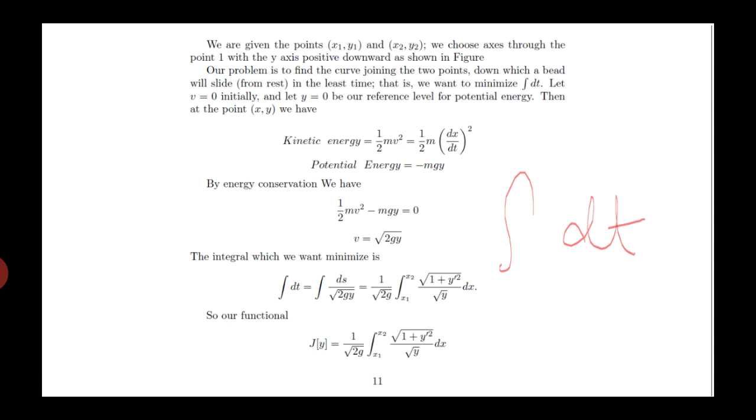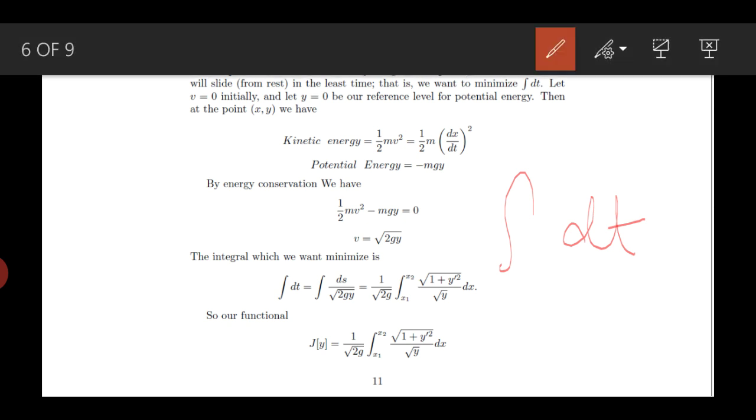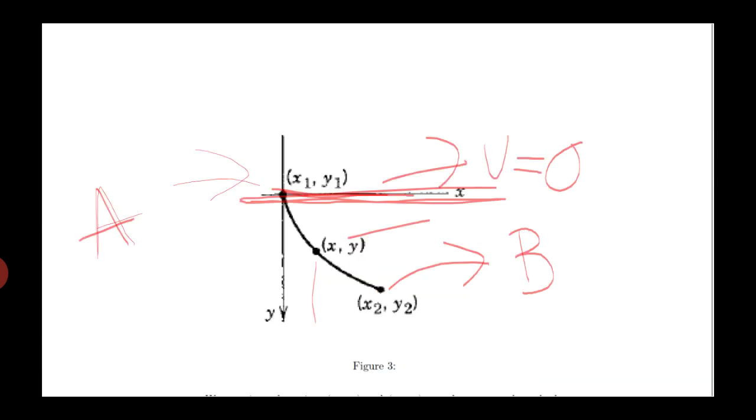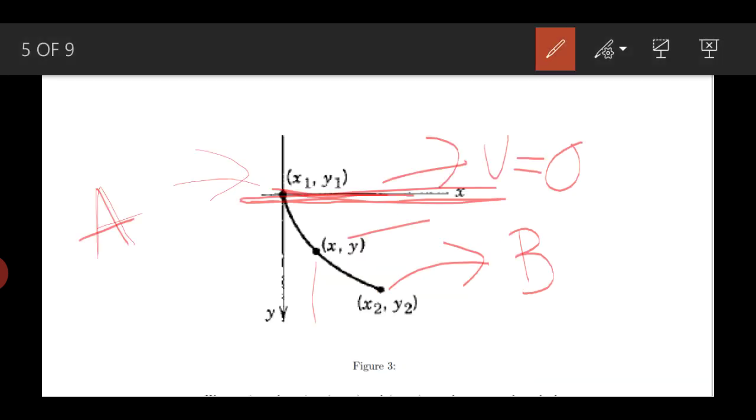So the potential energy is minus mgy, and the kinetic energy is given by half mv squared, which is half m times (dx over dt) squared. At the starting time on the curve there is no extra kinetic energy given, since it's a free fall problem.